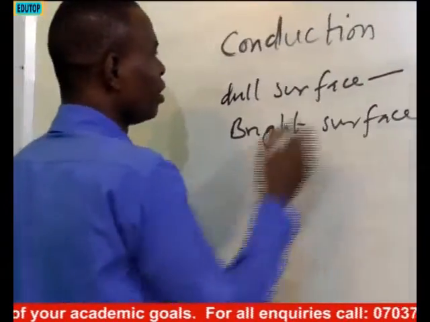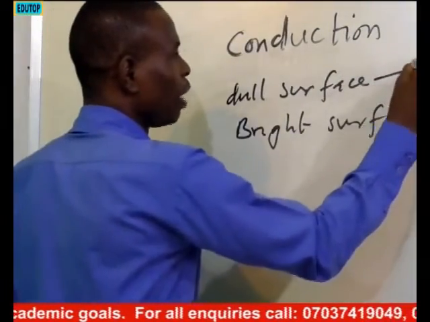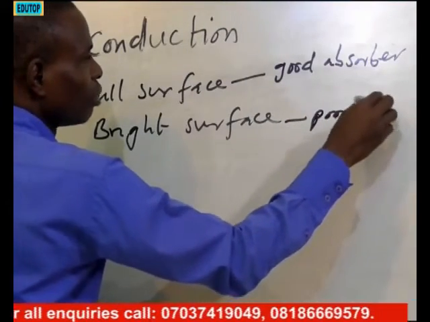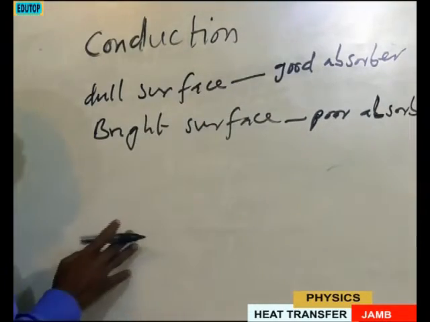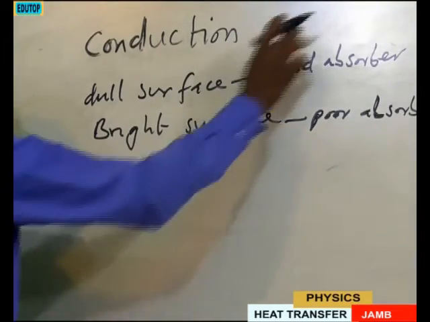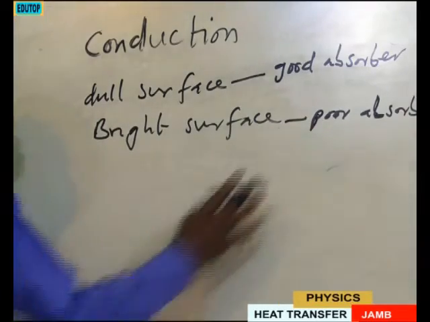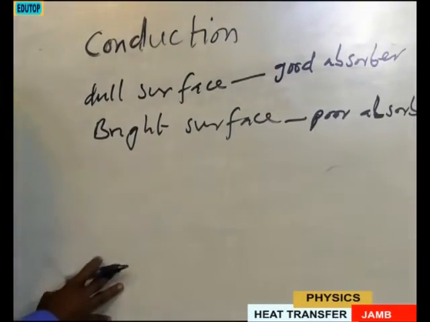This will be a good absorber. This will be a poor absorber. And a good absorber will also be a good emitter. A poor absorber will also be a poor emitter of heat.